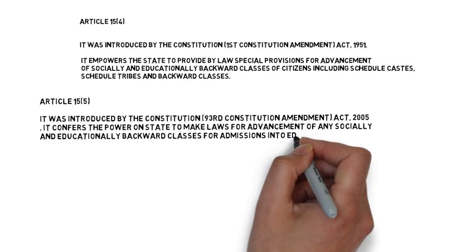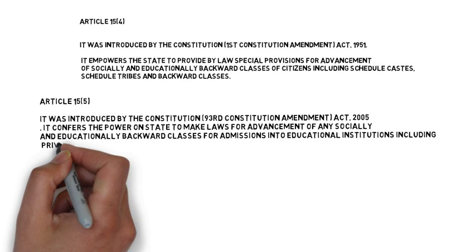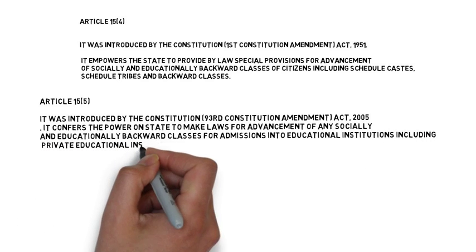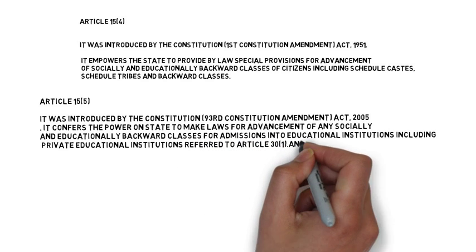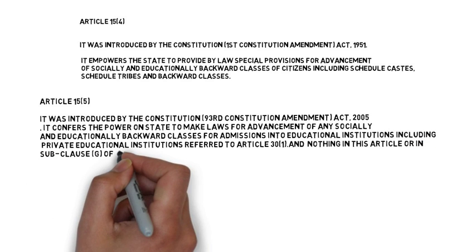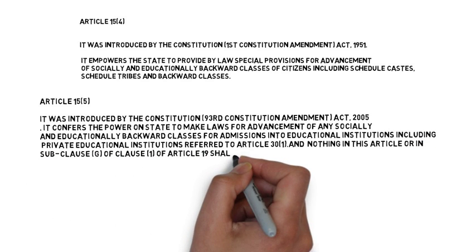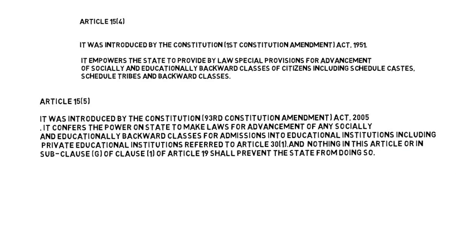This confers the power on the state to make laws for the advancement of any socially and educationally backward classes for admissions into educational institutions, including private educational institutions, referred to under Article 30, and it has been mentioned that nothing in this article and sub-clause G of clause 1 of Article 19 shall prevent the state from doing so.